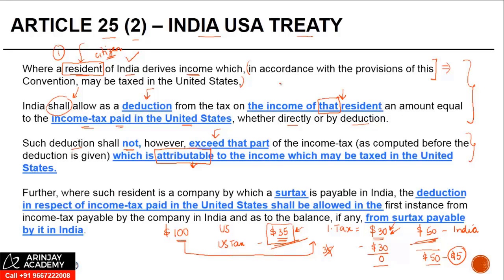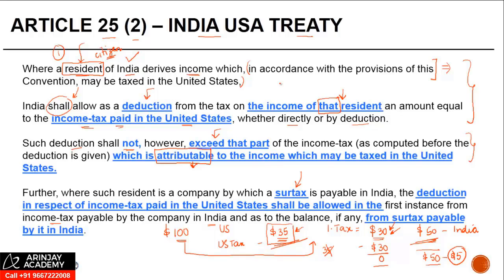Further, where such resident is a company by which a surtax is payable in India, so if the person, the recipient, has to pay surtax in India, the deduction in respect of income tax paid in US shall be allowed in the first instance from the income tax payable by the company in India, and as to the balance, if any, from the surtax payable by it in India.